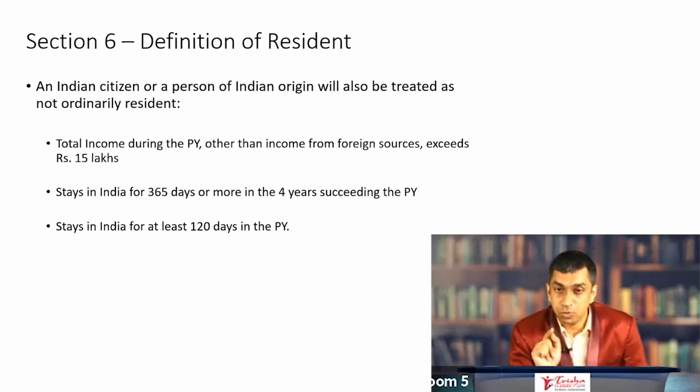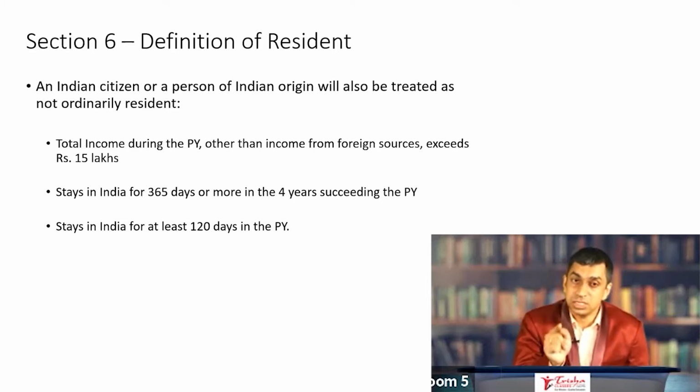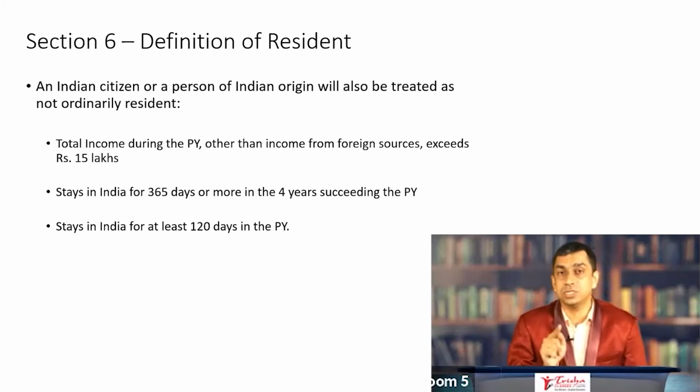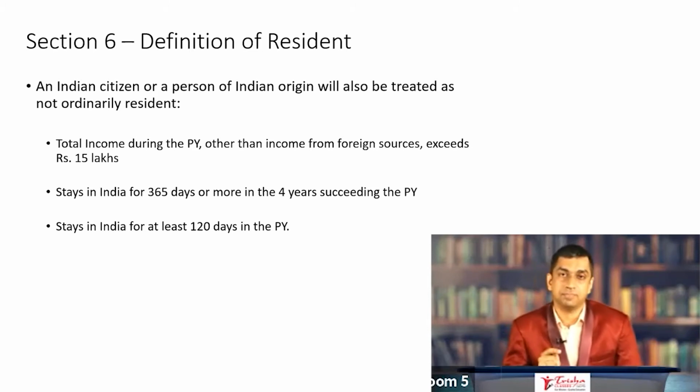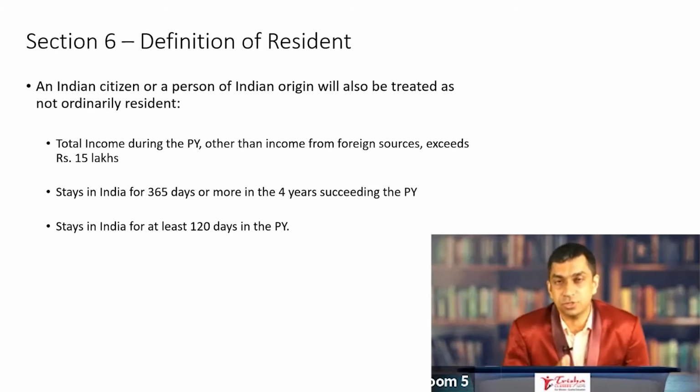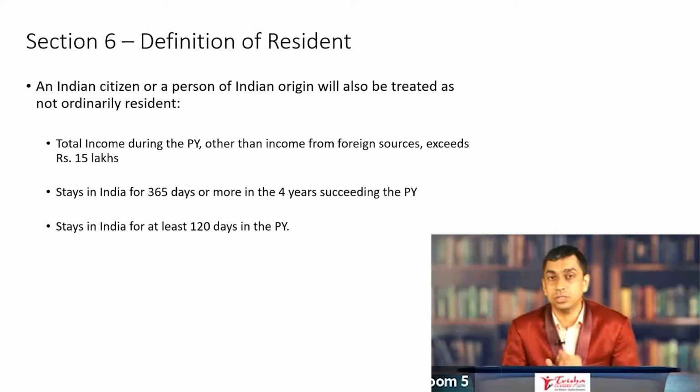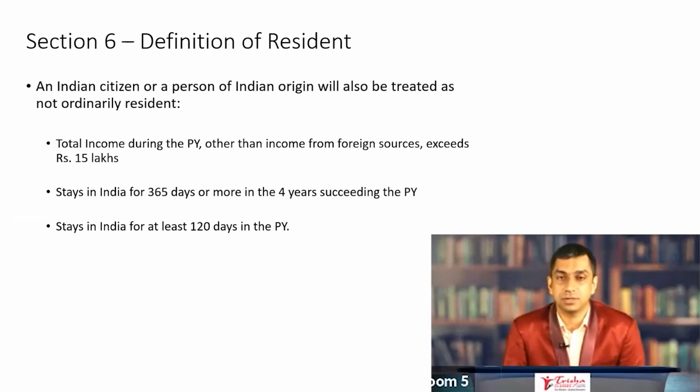Now, this particular rule of residence not just says that the individual is a resident, but also straight away says that the individual is a not ordinarily resident. What are the consequences of this particular amendment? Be careful. What happens if this particular amendment is applied in a practical way?